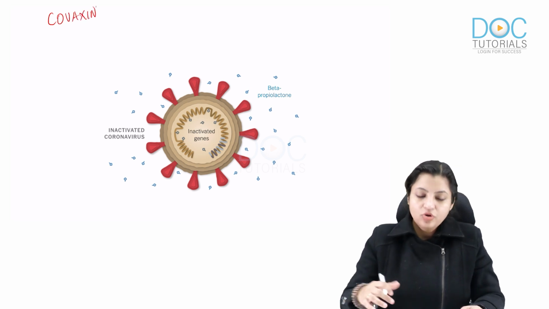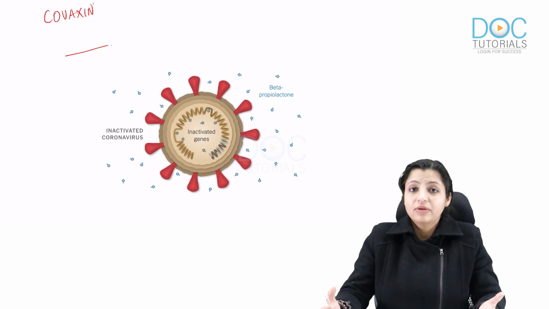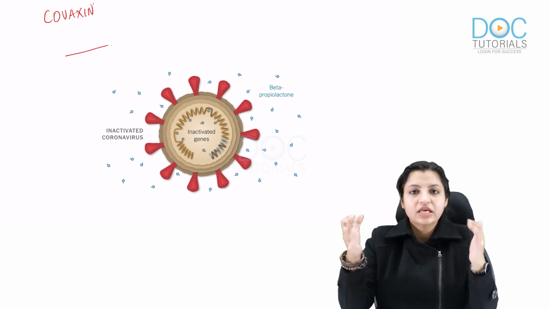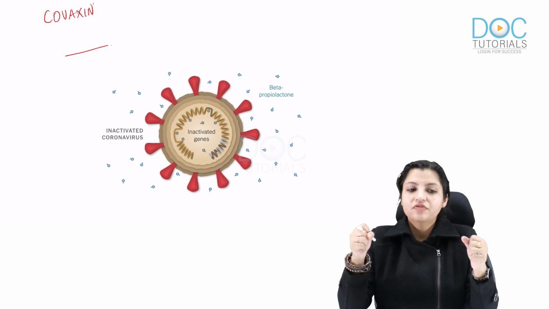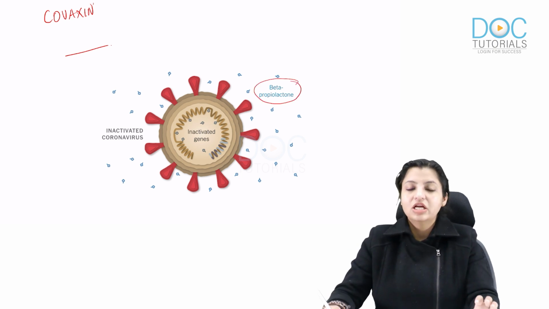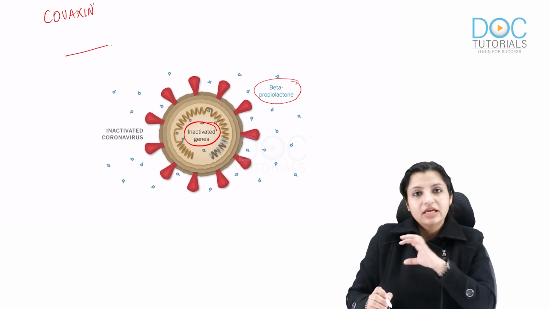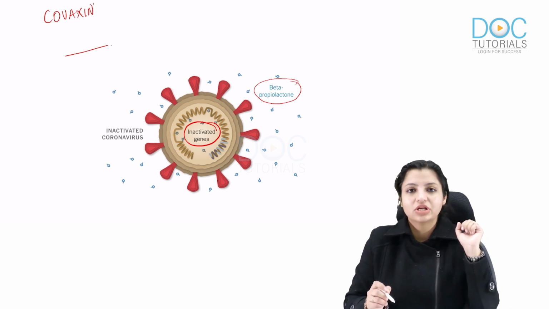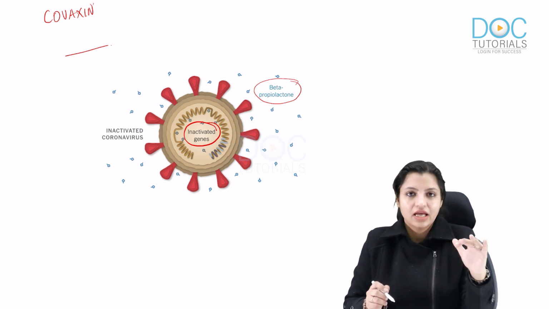When we talk about Covaxin, this is made by Bharat Biotech, and this vaccine is made up of dead virus. So what do you mean by this? Inactivated virus. In this, we take the virus and make it inactive, we make it dead by using beta propiolactone. With the help of beta propiolactone, we make this virus dead. So its viral genes get inactivated, but the spike protein is intact.